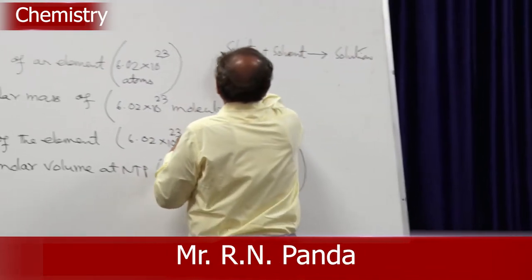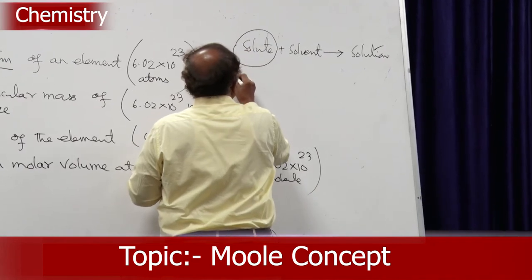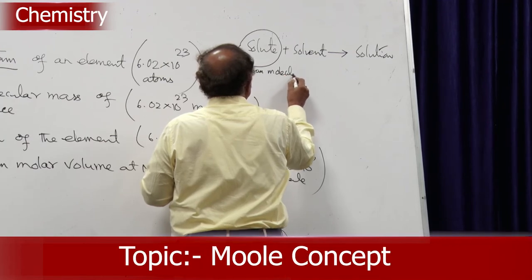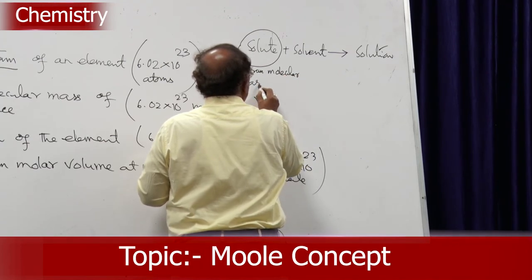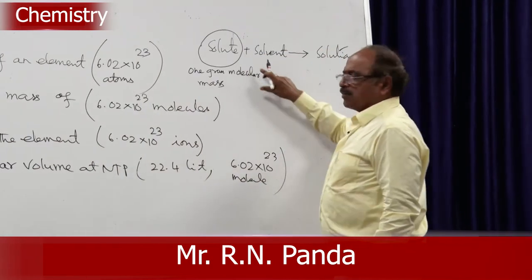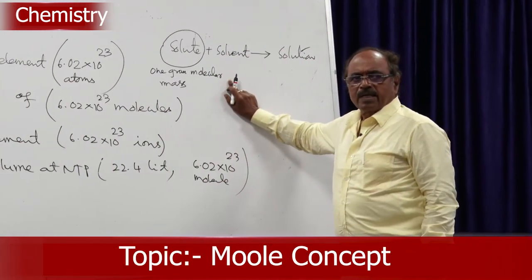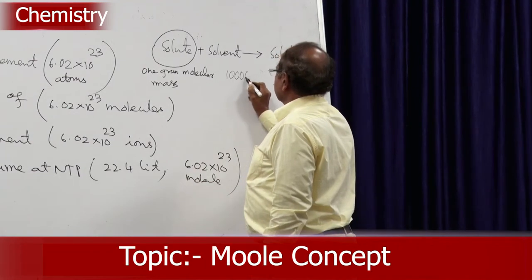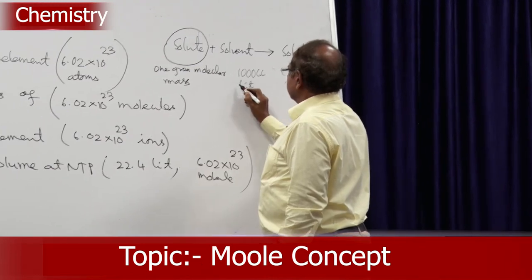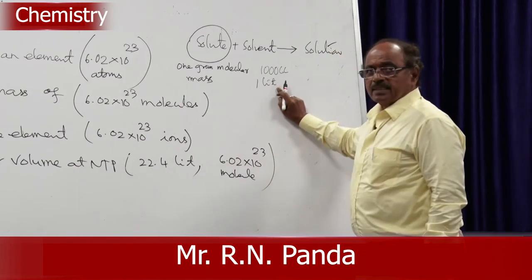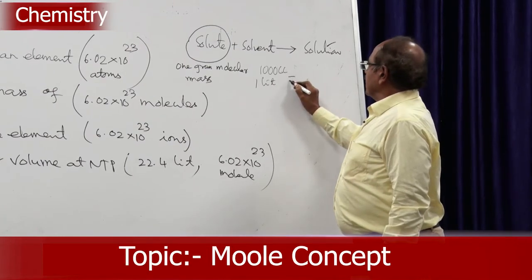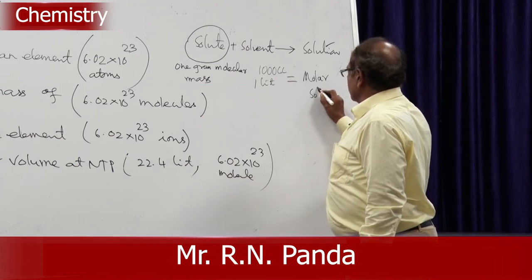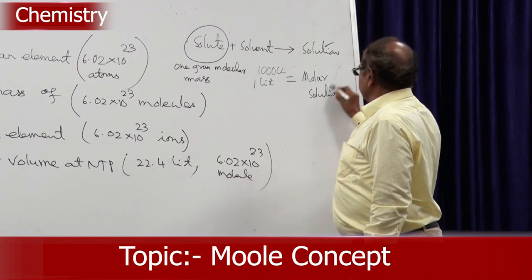Suppose we take a solute of 1 gram molecular mass, and the solvent we will take here is 1000 cc. 1000 cc is 1 liter. We will express it in 1 liter. So, this solution becomes a molar solution. That solution will be called a molar solution.